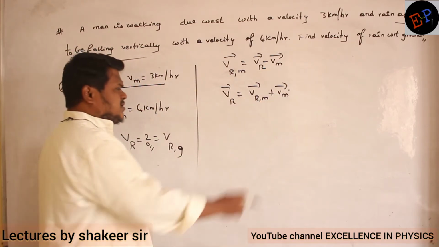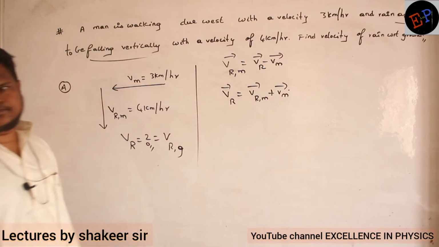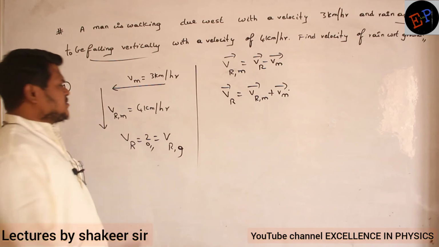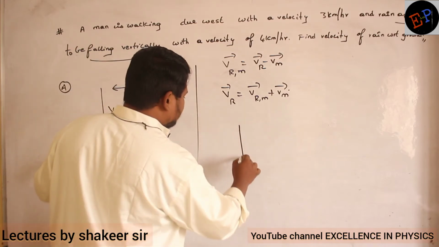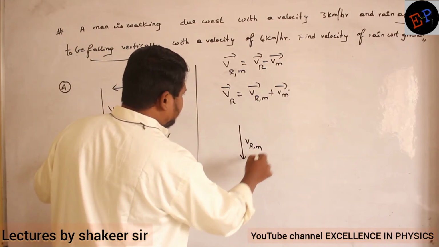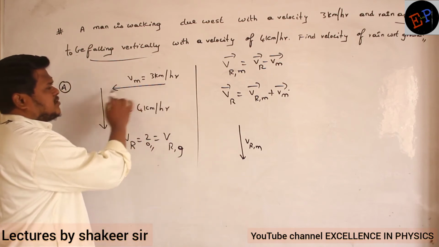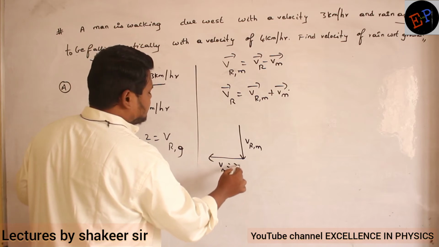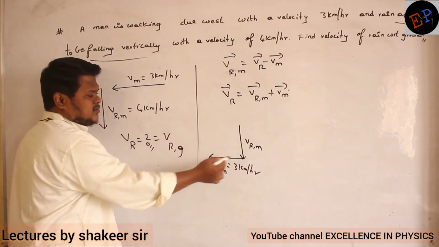So it means you just add this vector and this vector, then you will get the velocity with respect to ground. Velocity of rain with respect to ground. That's all. Now add them. Velocity of rain with respect to man is in which direction? Downwards direction. So this is the velocity of rain with respect to man. Now to the head of this one, you add the tail of velocity of man. Velocity of man is 3 km per hour.